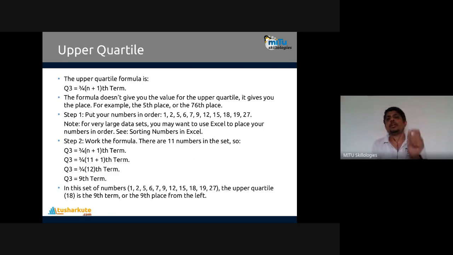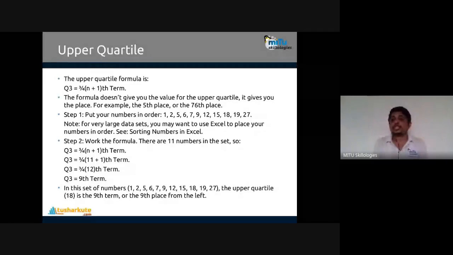Again, a bit more mathematics. The upper quartile formula is this: Q3 is equal to 3/4 of the nth item, where n is the total number of elements, and out of it the 3/4 item, the 75% term. That is quartile number 3. So the formula doesn't give you the value of the upper quartile. It gives you the place, for example the 5th place or the 76th place.